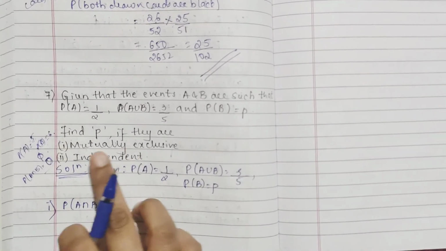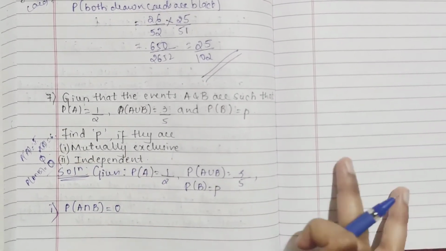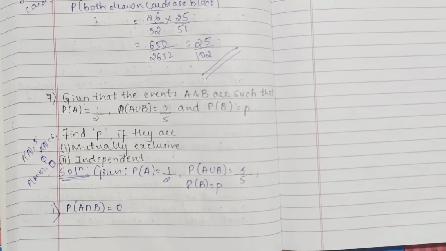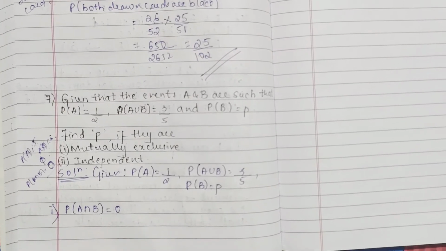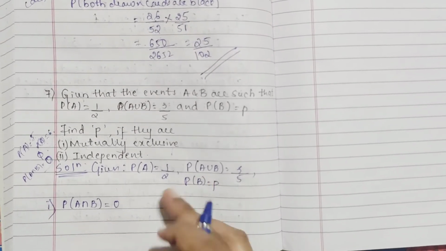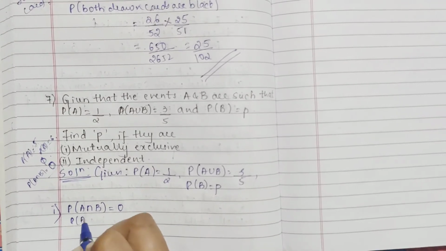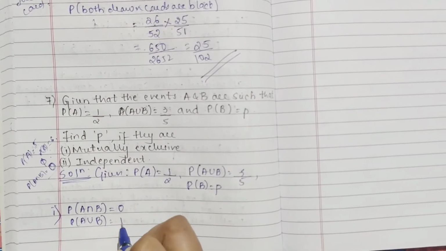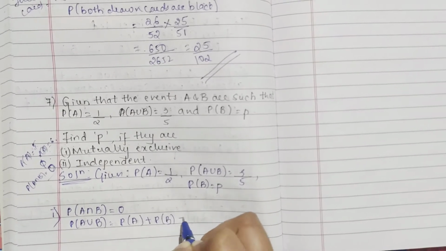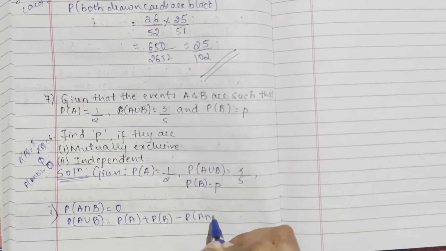So find P if they are first. What they are telling, mutually exclusive means P of A intersection B is equal to 0. So to find your P, we have one formula only. What is that? A union B they have given, so we know that P of A union B is nothing but P of A plus P of B minus P of A intersection B.